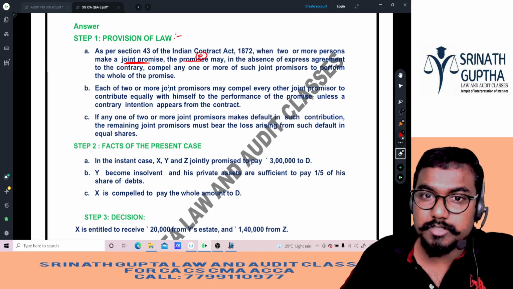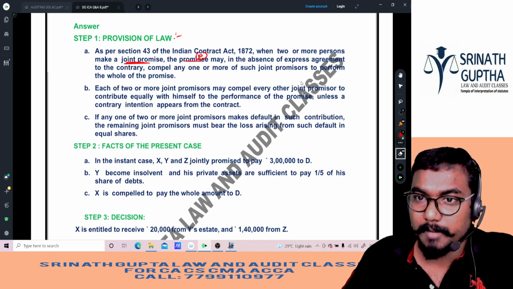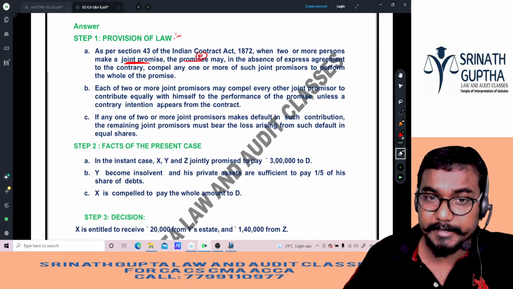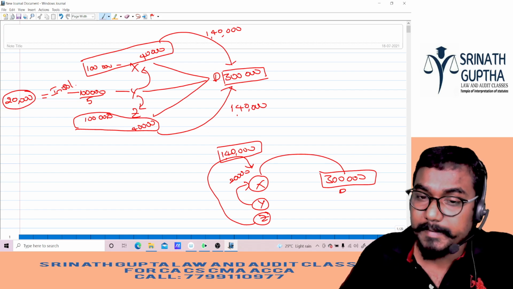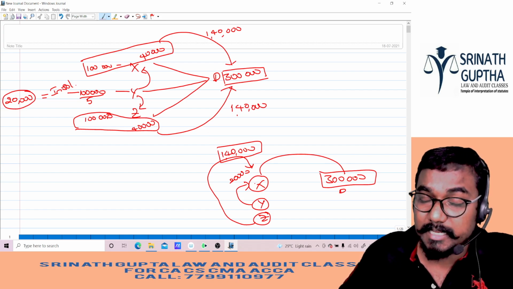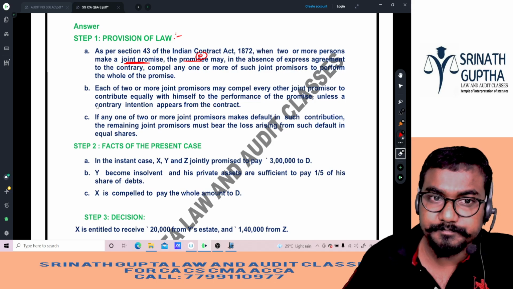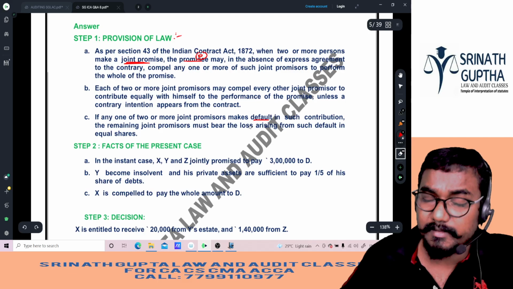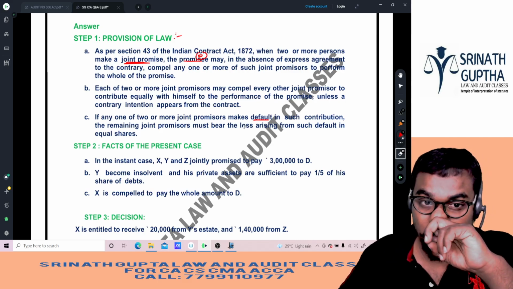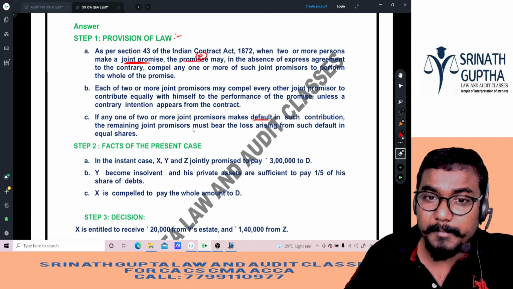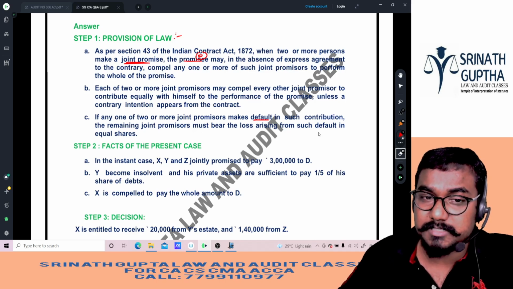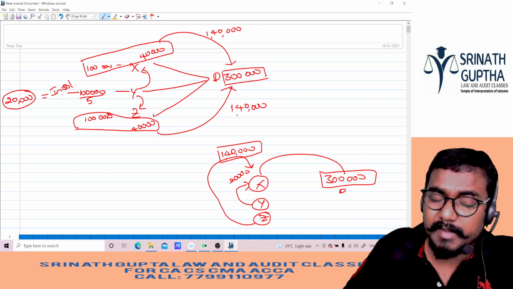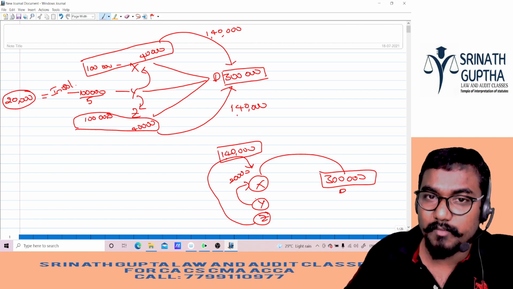Each of 2 or more joint promisors may compel the other joint promisors to contribute equally with himself to the performance of the promise unless a contrary intention appears. That means who is paying the whole amount? X. That means X can recover from Y and Z proportionately. If one or more of the joint promisors makes a default in contribution, here Y becomes insolvent, the remaining joint promisors must bear the loss arising from such default in equal shares. Here Y was unable to contribute 80. That 80 must be shared by whom? X and Z, 40-40.